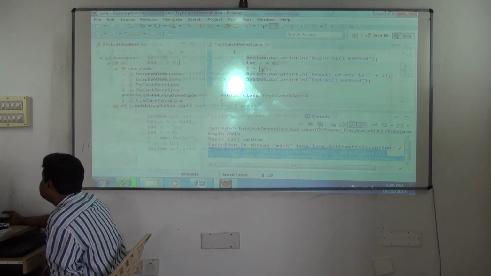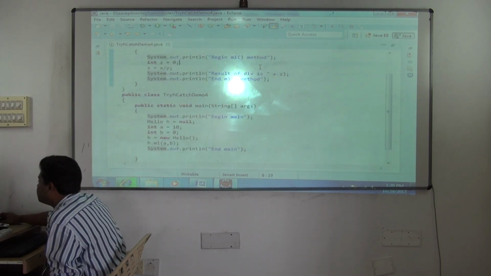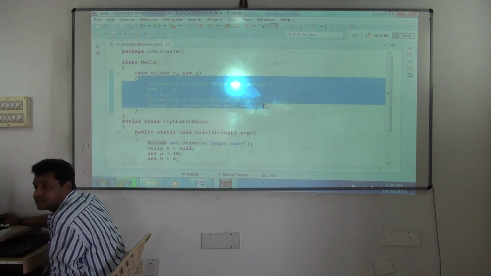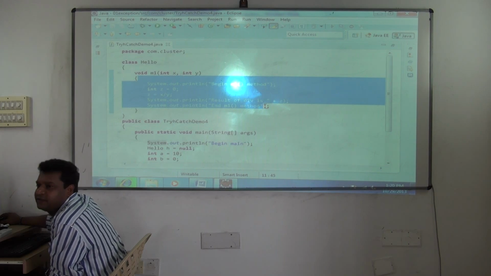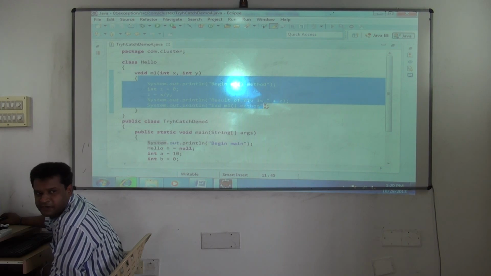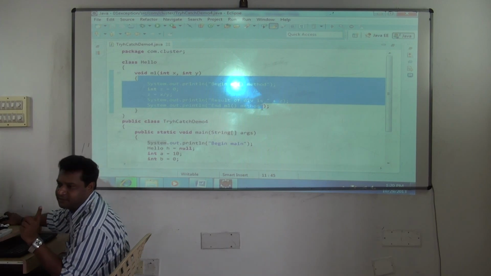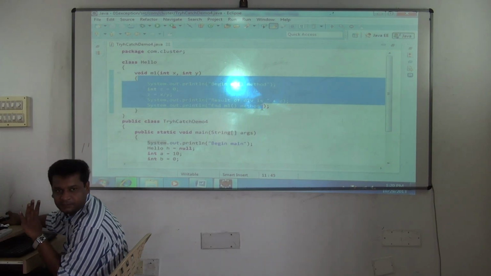And outside main, since you are not handling it, it checks. When the exception occurred in this M1 method, it checks whether you are handling it here. If you are not handling it, it will go to the caller. There also, if you are not handling it, it will go to the next call and it will be handled by the default handler of the JVM. But the system does not get terminated.